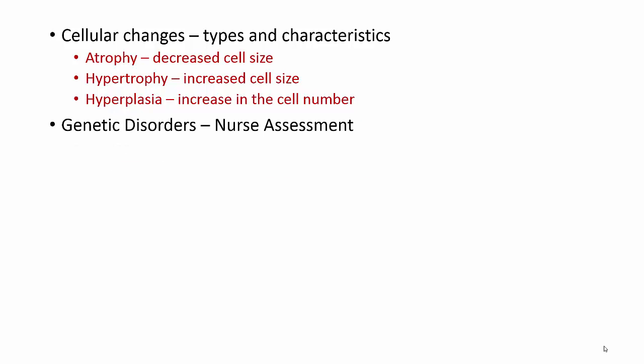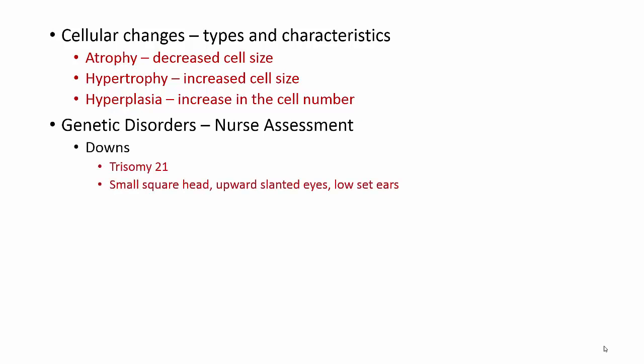Genetic disorders with nurse assessments. There's a couple of genetic disorders you need to make sure that you know. Down syndrome is the first. Down syndrome is a trisomy 21, meaning there's 3 copies of chromosome 21. Some of the characteristics of a child born with Down syndrome is they have a small square head, upward slanted eyes, and low set ears.